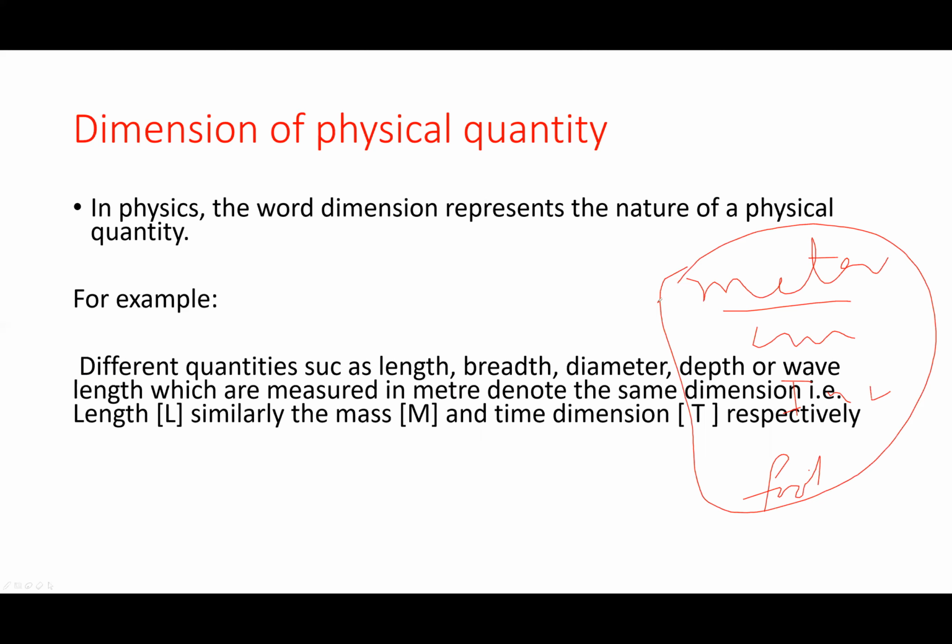If these units are used, their nature is the same. Dimension of length is L, dimension of mass is M, and dimension of time is T.